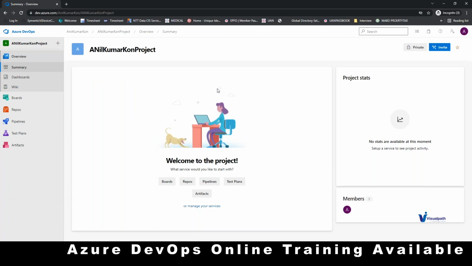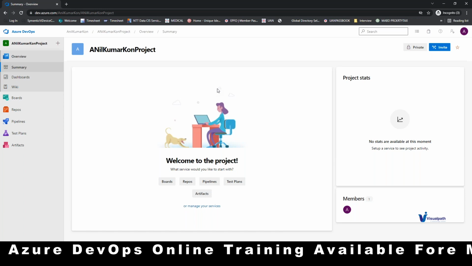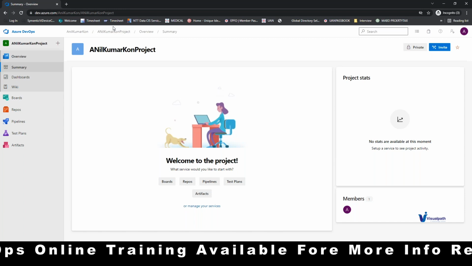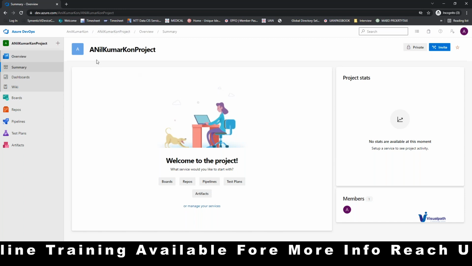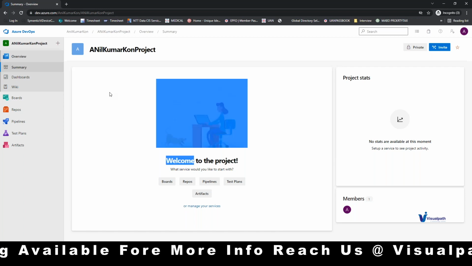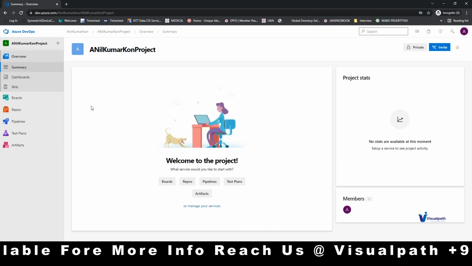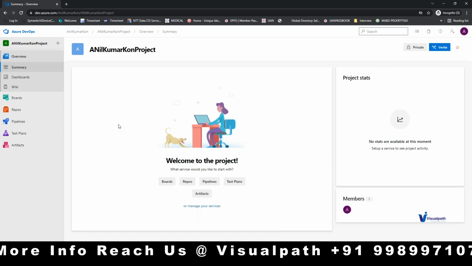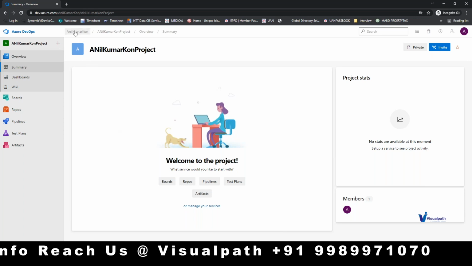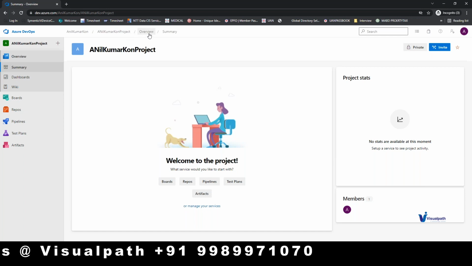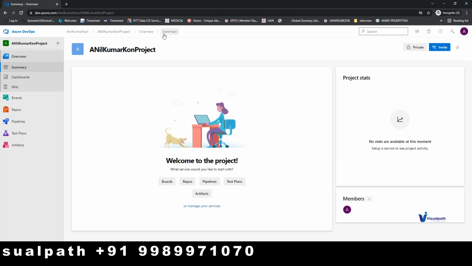You are going to see here the hierarchy, like where exactly currently you are. The top one is called the Azure DevOps resource hierarchy. In the hierarchy, you can see the ADO name, the project name, and the service that you're using right now, and the page where you're going to take action. Like Anil Kumar Khan is the ADO name. Anil Kumar Khan project is the ADO project name. Overview is the service that you're working in right now, and summary is the page where you're going to take action. Am I clear? All of you?